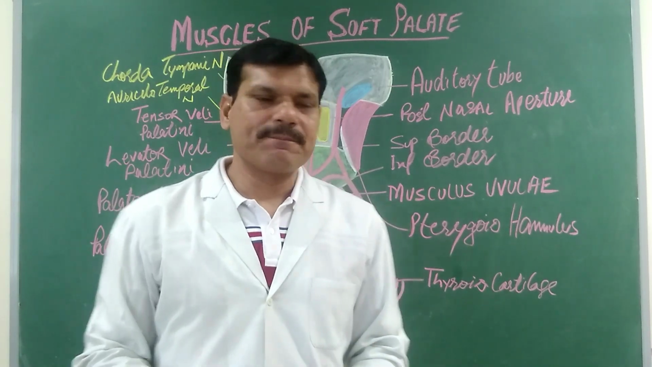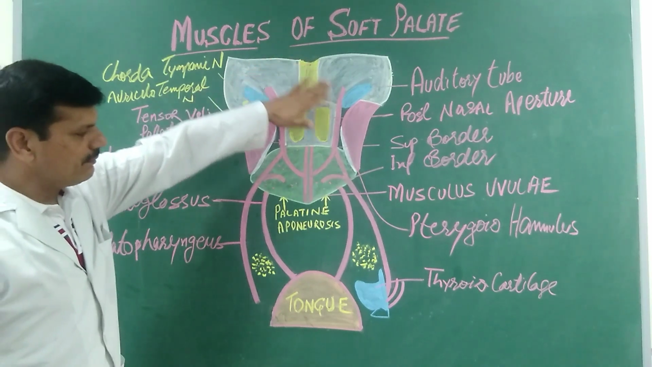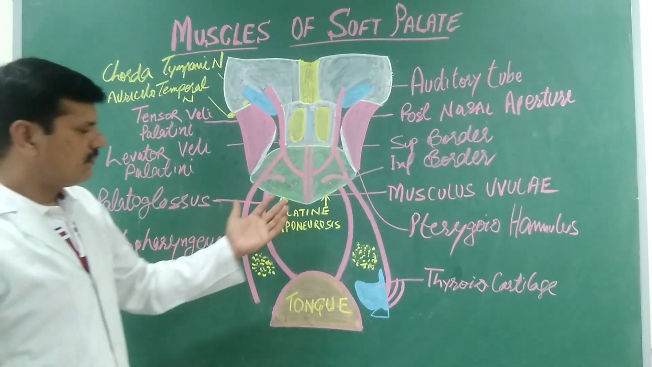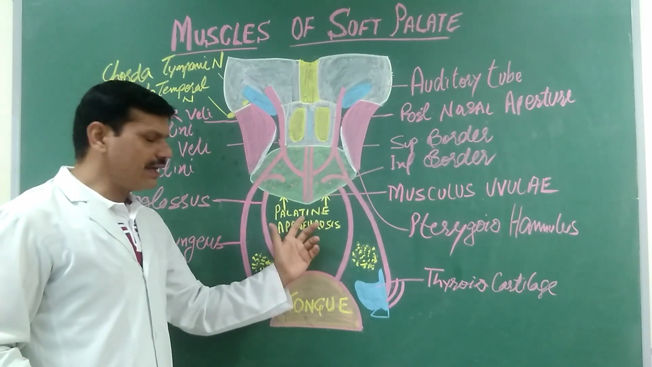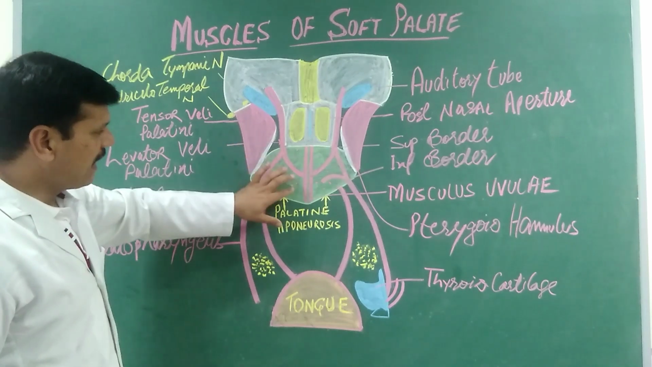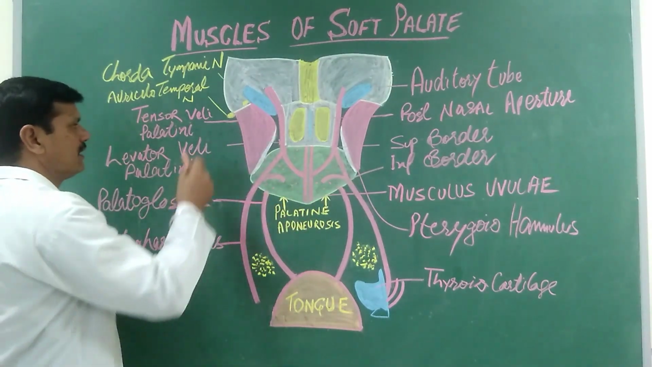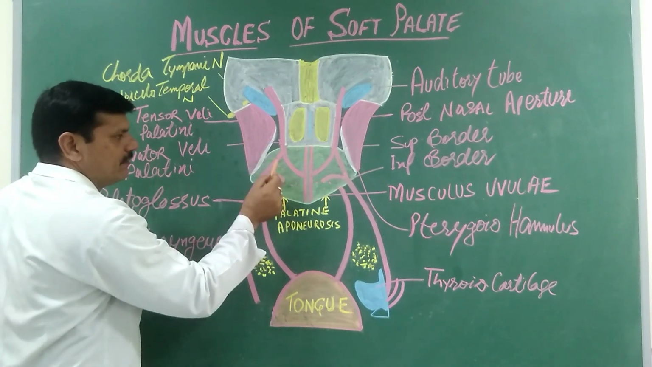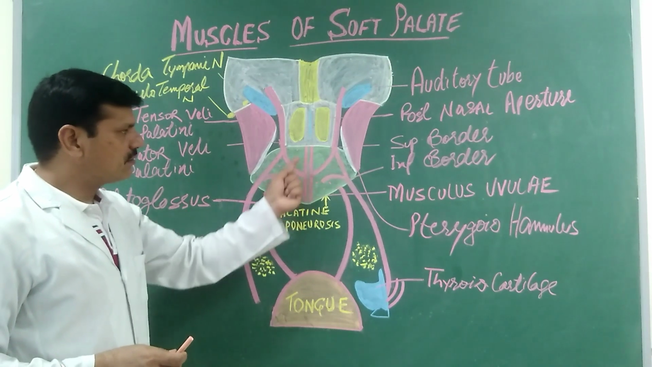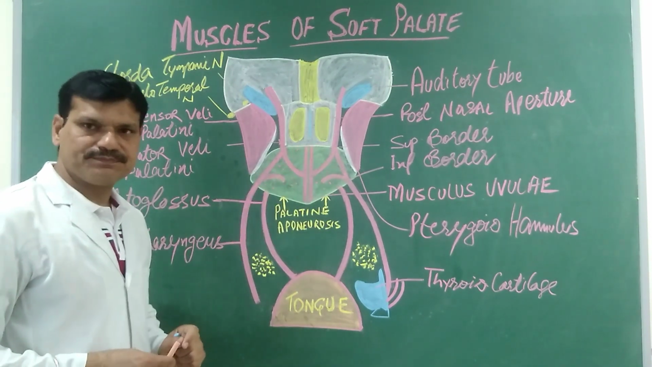Muscles of the soft palate. The soft palate is a fold of mucous membrane which contains the palatine aponeurosis. This palatine aponeurosis is formed by the flattened tendon of the tensor veli palatini and the fibers from the palate, which hangs from the posterior border of the hard palate.